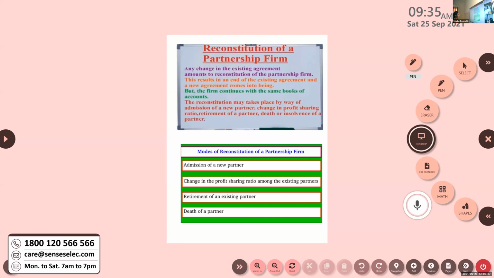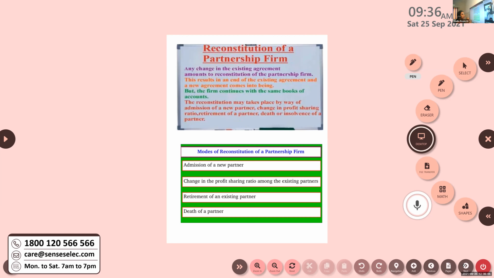So that's it. Now, coming to the next topic, modes of reconstitution of a partnership firm. Modes, M-O-D-E-S. That means the various situations where we bring changes to the agreement, or the situations which result in change in profit sharing ratio. Which are they? The first one is admission of a new partner.